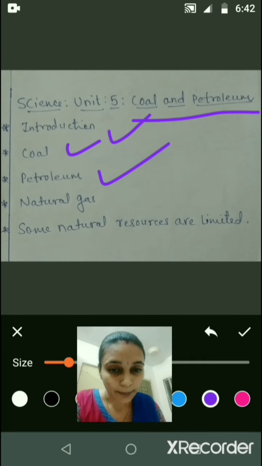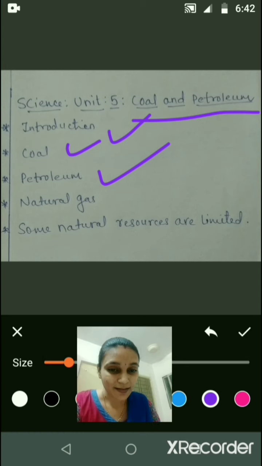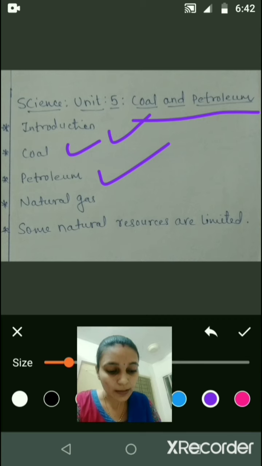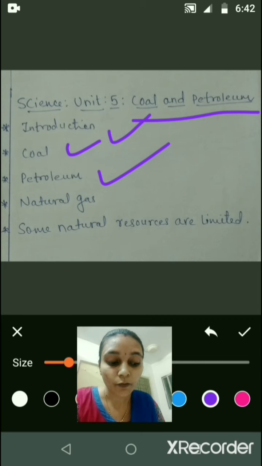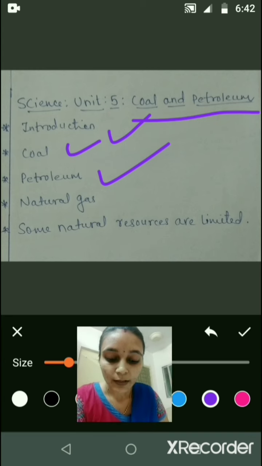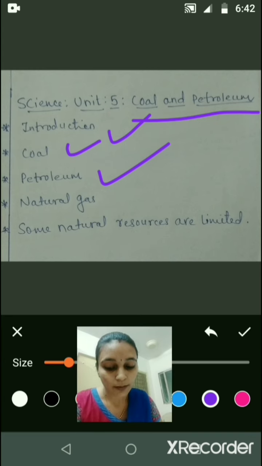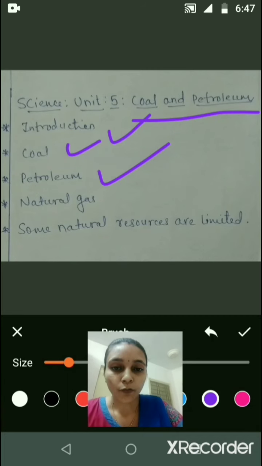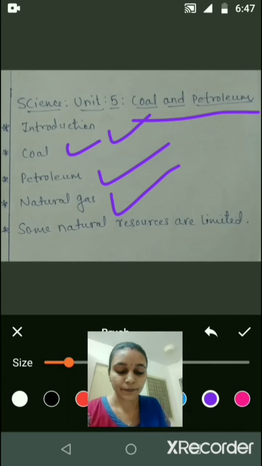Refining of petroleum. Petroleum is a dark oily liquid. It has an unpleasant odor or unpleasant smell. It is a mixture of various constituents such as petroleum gas, petrol, diesel, lubricating oil, paraffin. The process of separating the various constituents of the petroleum is known as refining, and it is carried out in the petroleum refinery.